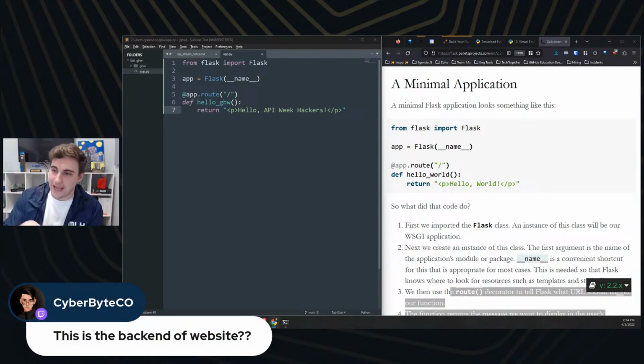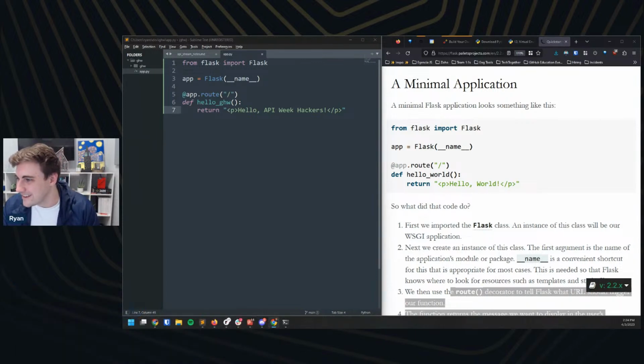Ultimately, this will be the back end of our API. Right now, we're just going to make a very simple route, though. We're going to make a front end, I guess you could say. That's probably not true, but we're going to make a destination that you can hit on your local browser. I'll show you that in a second. Great. So we're going to go ahead and save our application here.